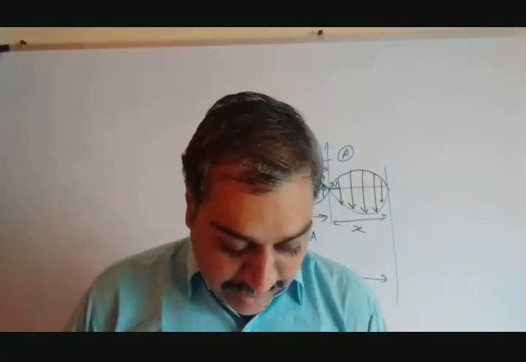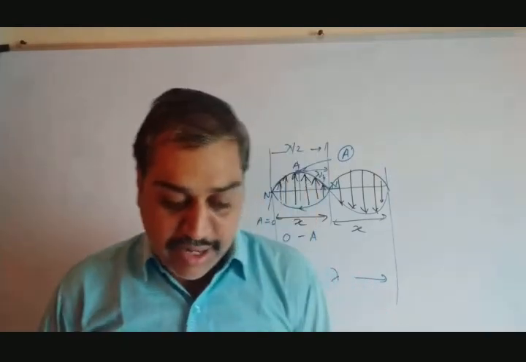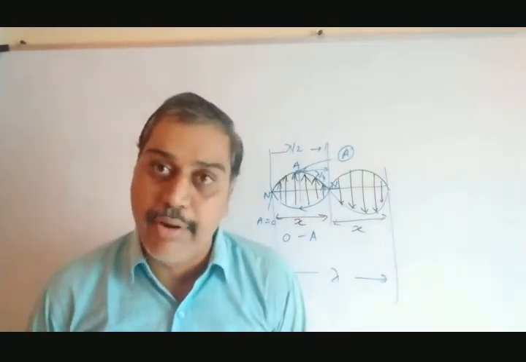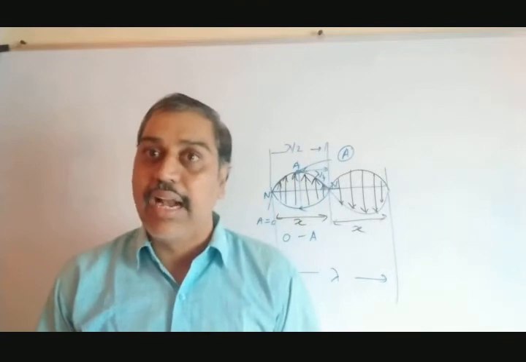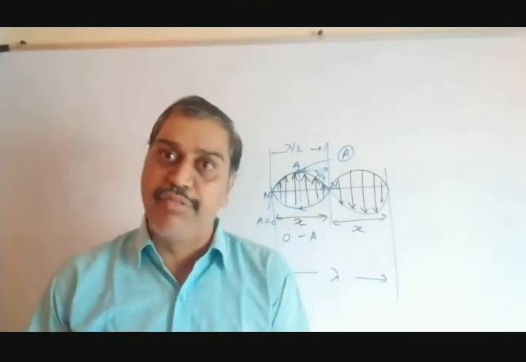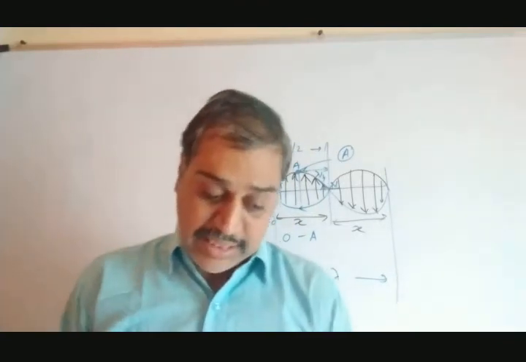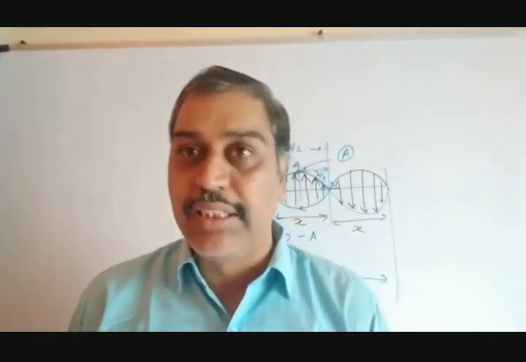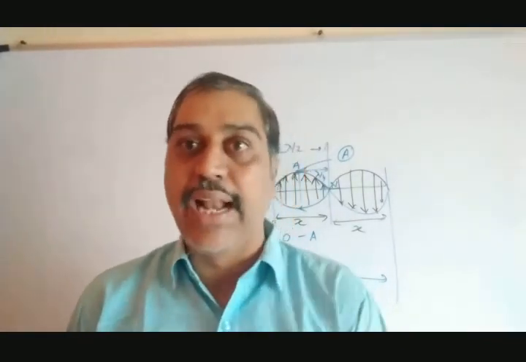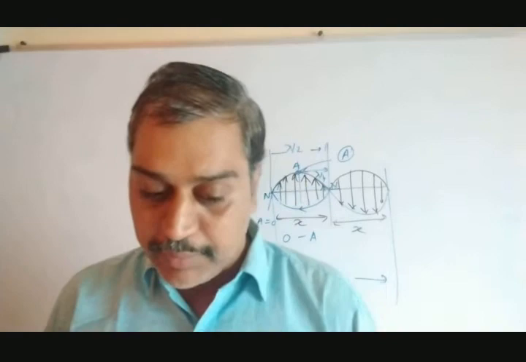The energy is transmitted from one region to another region in a progressive wave, because a particle can give the energy to its neighbor, and the wave is moving with some velocity. But in a stationary wave, there is no transfer of energy because velocity is 0. Energy cannot transfer. Let's go to the next and the last.